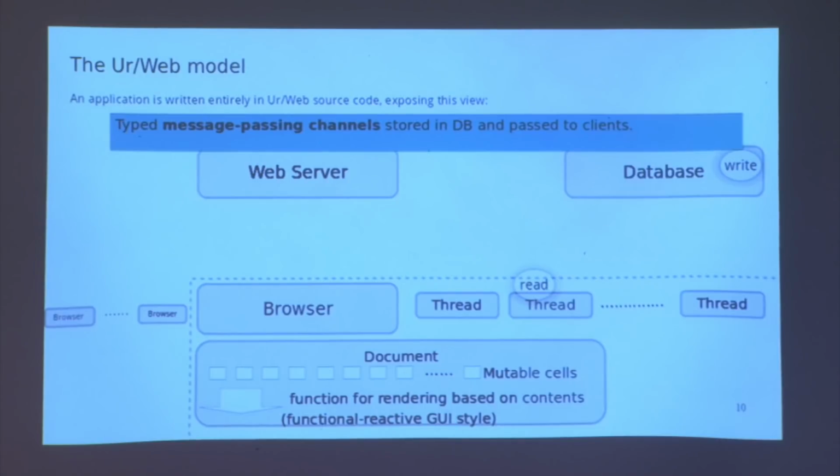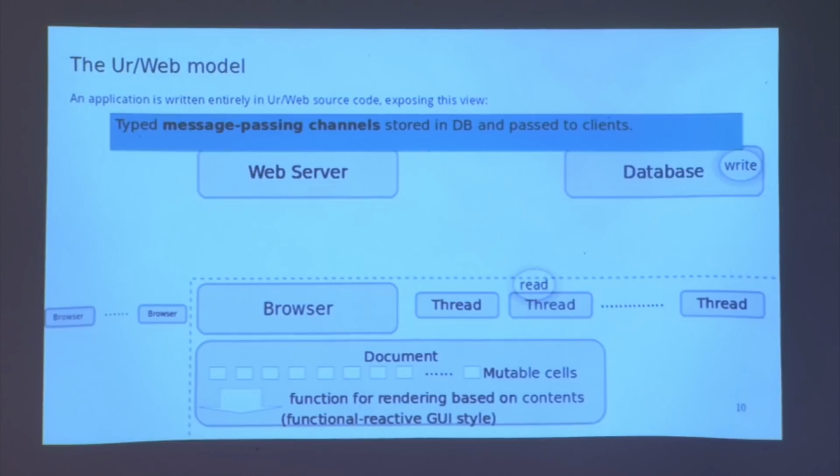So imagine this picture is showing us there's a channel that was created. It has a write side and a read side, which can go to separate places. The write end is sitting in the database, and the read end somehow made its way to the client and is sitting in the variable environment of a thread. So imagine that thread earlier made a remote call to the server, which created the channel, returned it to the client, and put it in the database in one transaction.